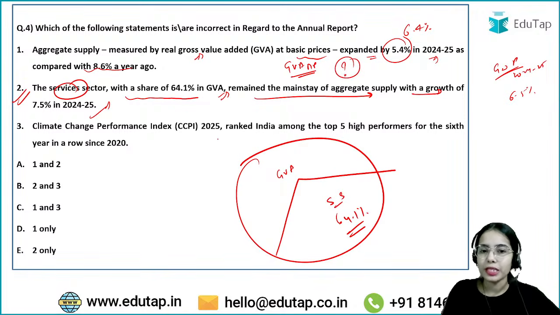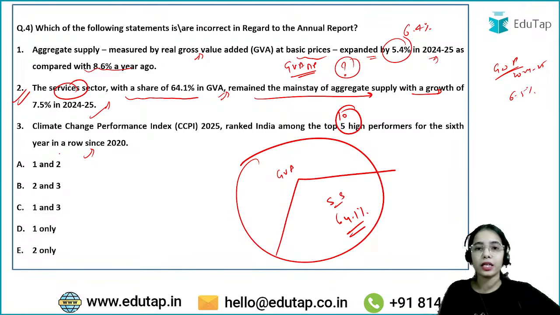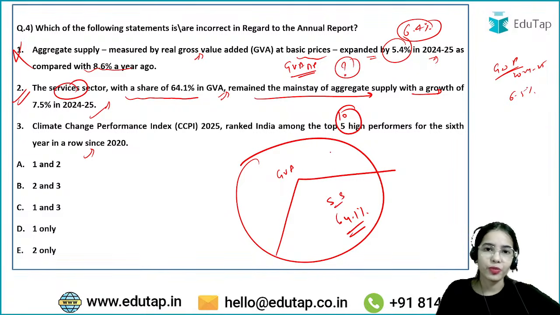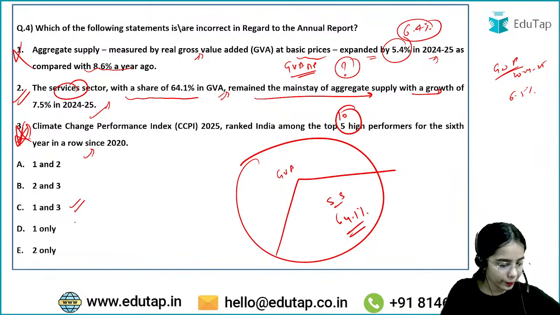Climate Change Performance Index 2025 ranked India among the top 10 high performers for the sixth year in a row since 2020. Okay, so the first statement is wrong because it is 6.4%, not 5.4%, and the second statement is correct, third statement is wrong. So here the incorrect ones are 1 and 3. So the answer here is C.